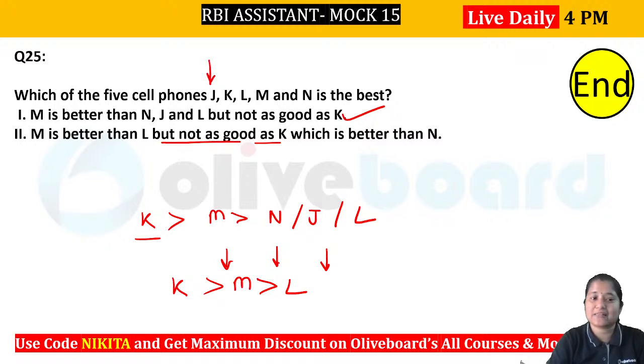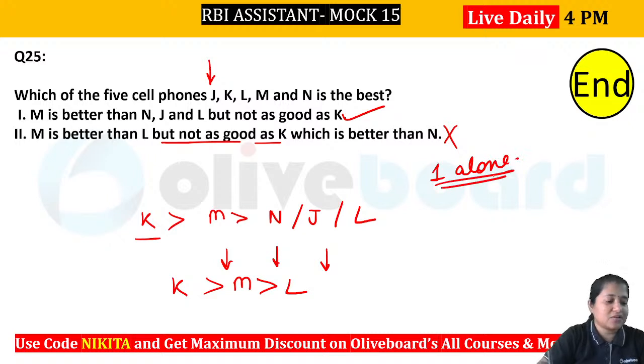So that means the second will not be sufficient in here because you cannot determine about J. वहां पर J के लिए कोई information नहीं है. That is why this is not sufficient to answer the question. That means 1 alone will be sufficient here. Okay, I hope this is clear to everyone. Second में J का पता नहीं, इसलिए only 1 आएगा.